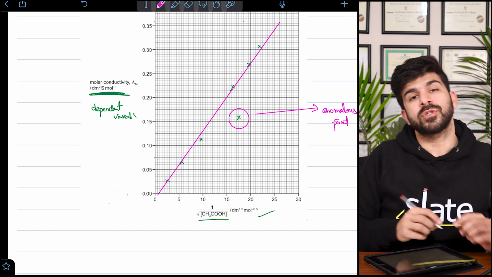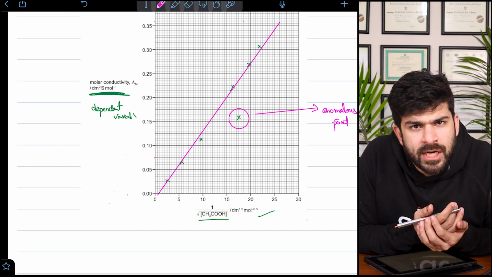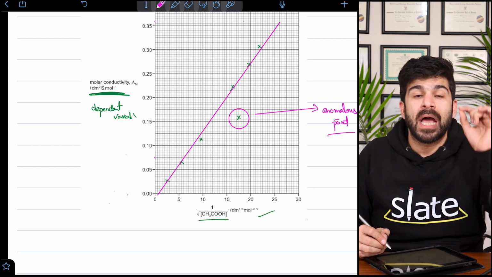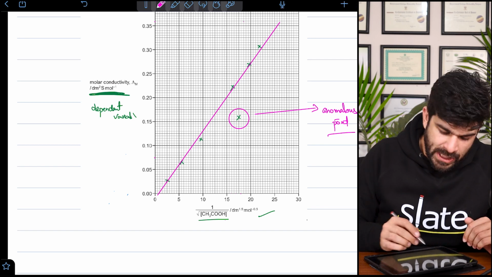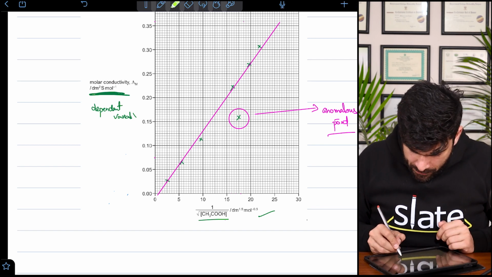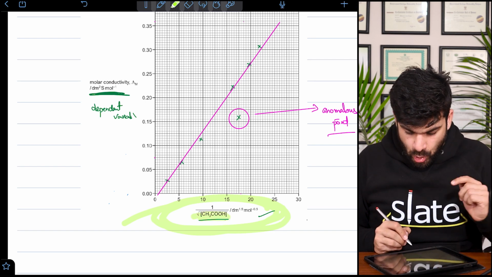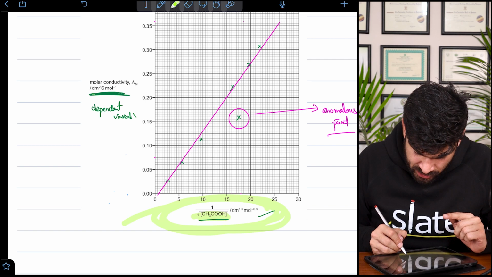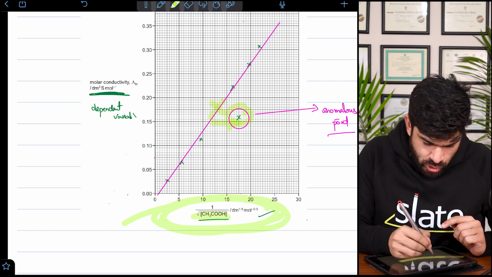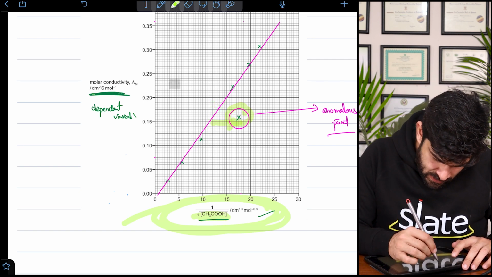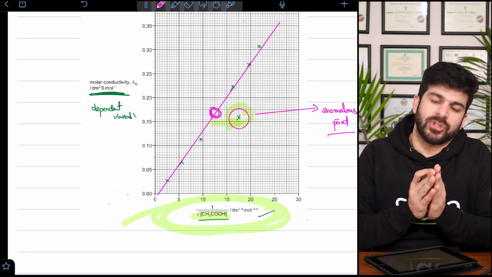So this is another important question. You need to find the gradients. Like they would ask you to find the gradient. They would ask you to find the anomalous point. And most importantly, they will ask you to tell the reason about the anomalous point. Now, why? Because since we are calculating this point, and this is the concentration, so we were wrong in calculating the concentration. We measured the concentration too late. The concentration should have been here at this point.